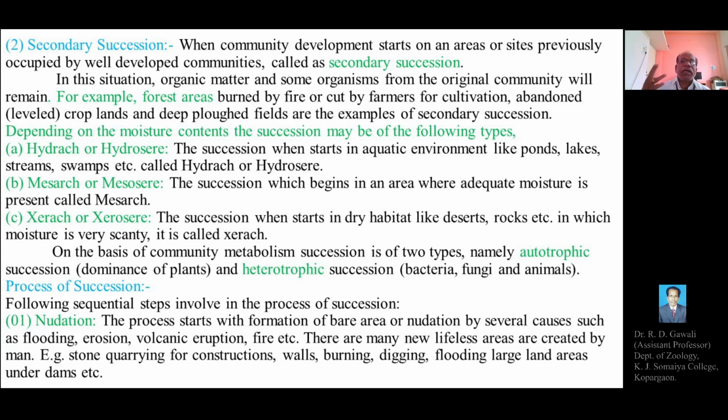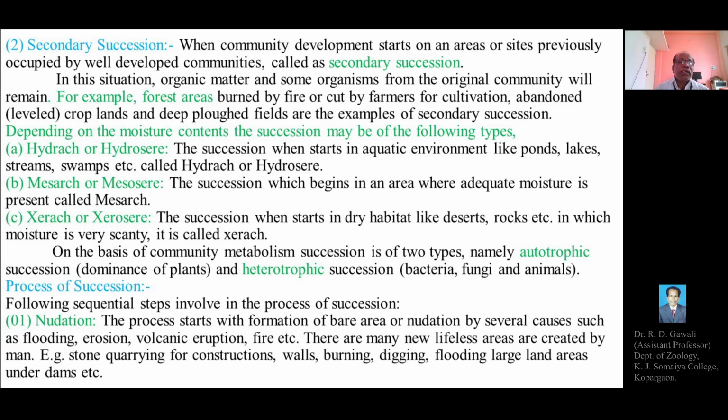Then second, mesarch or mesosere. When the succession begins in an area where adequate moisture is present, it is called mesarch or mesosere.